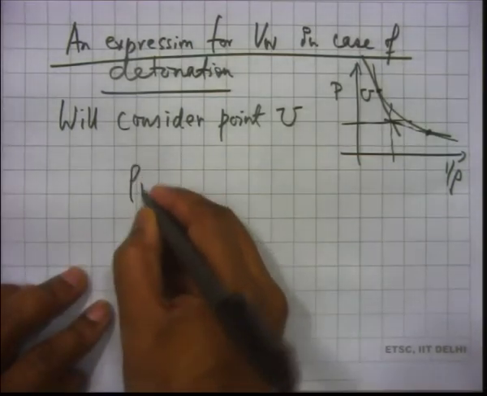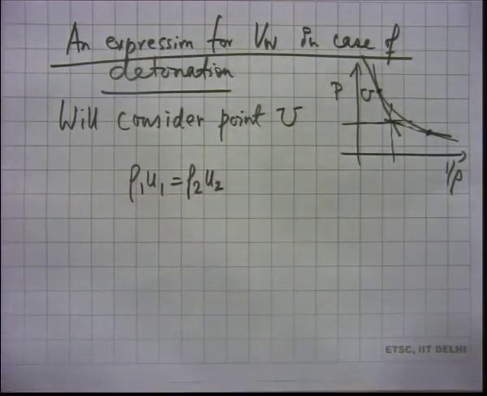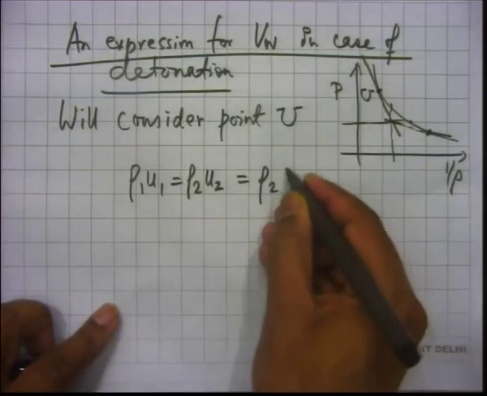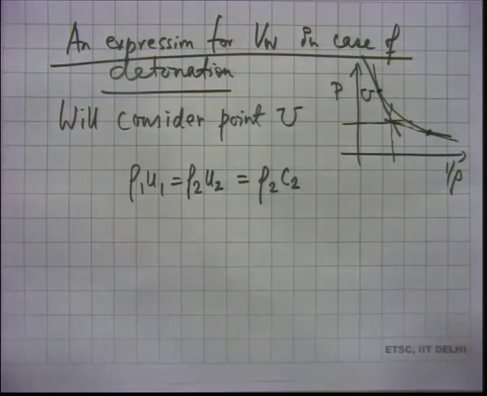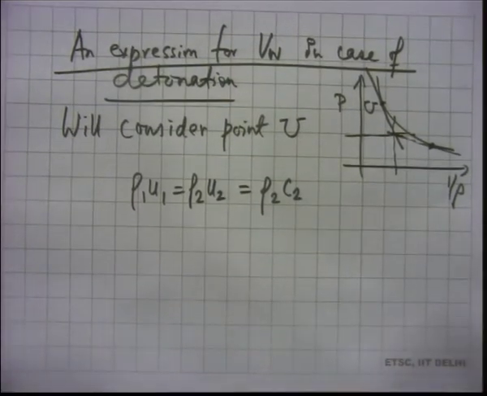So, we know that rho 1 U1 is rho 2 U2. In our simplified perspective, we assume that this is a steady flow situation, one dimensional, and we took rho 1 u1 equal to rho 2 u2 equal to m dot, and we can also write this as rho 2 c2, correct. Do you think we can do that?